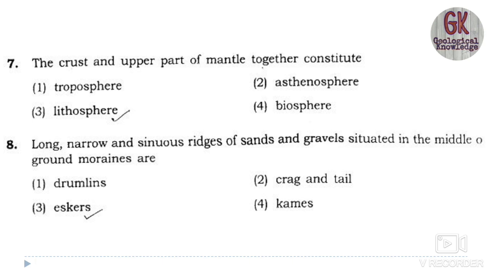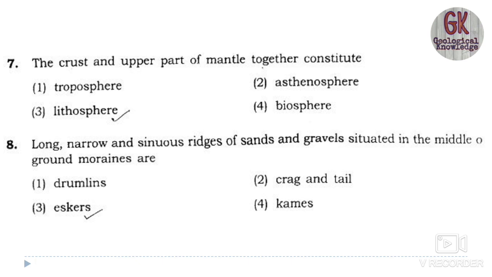And kames, we all know, are the hillocks of stratified drift which are formed at the edge of the retreating ice by the glacial streams. So kames are formed at the edges of the retreating ice by glacial streams.